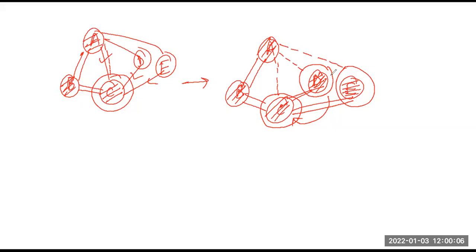Since E has no undiscovered edges, I will backtrack to the parent of E. What is the parent of E? C. C has no undiscovered edges. I will backtrack to the parent of C, B. B has no more undiscovered edges. I will backtrack to the parent of B, that is A. Now, after doing